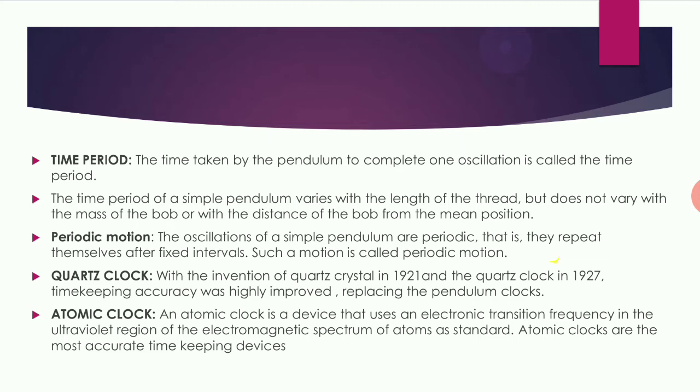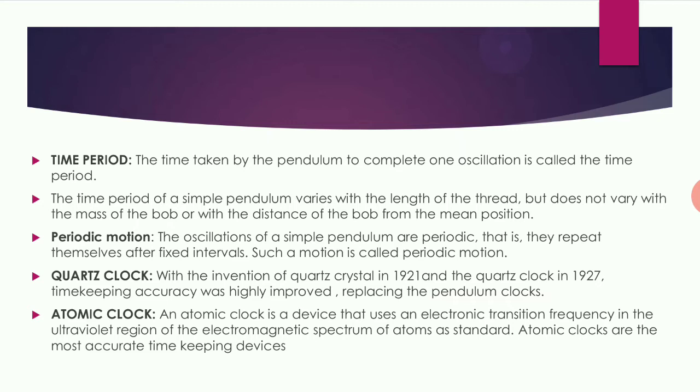After the simple pendulum, the quartz clock was discovered. With the invention of the quartz clock, timekeeping accuracy was highly improved, replacing the pendulum clock. So the quartz clock was discovered in 1927. After that, it started giving accurate time.